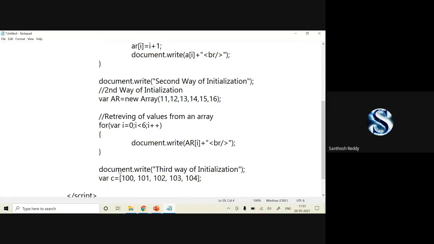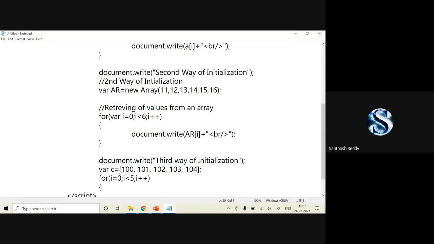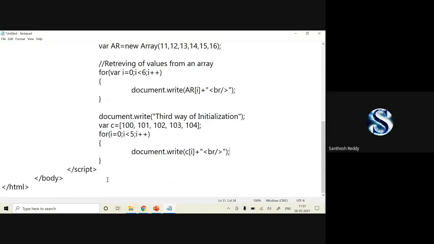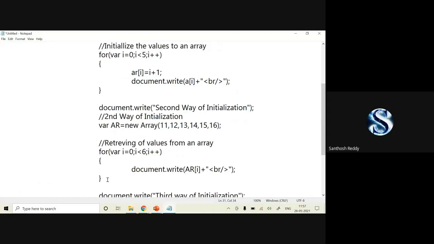Now I'll be retrieving the values using a for loop. Usually i is equal to 0, i less than 5, i plus plus. Opening and closing parenthesis. In this you have to mention your document.write c of i plus. Now I'll be using br slash. After inserting every element, I'm going to give a break line, new line. Okay, this is your script. These are the three ways where you can initialize the array.